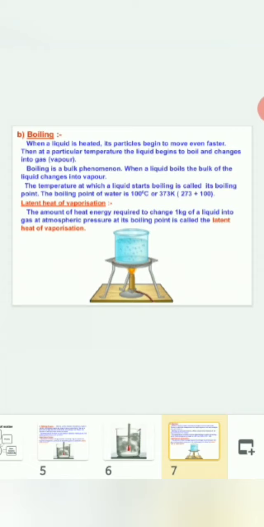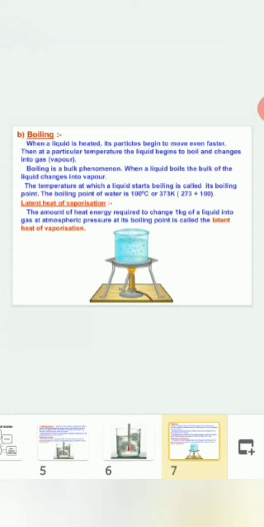Latent heat of vaporization. The amount of heat energy required to change 1 kg of a liquid into gas at atmospheric pressure at its boiling point is called the latent heat of vaporization. Similarly, as we discussed latent heat of fusion, we are going to discuss latent heat of vaporization. Here, water when heated is converted into steam.